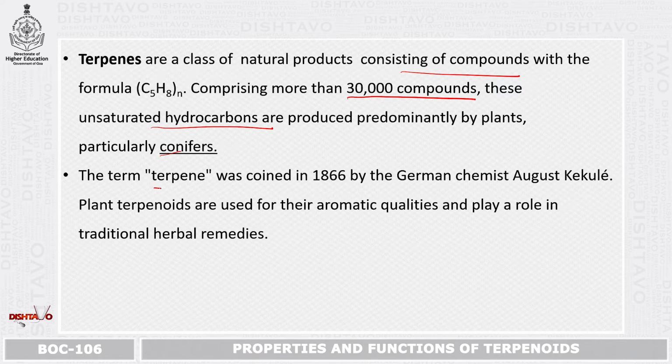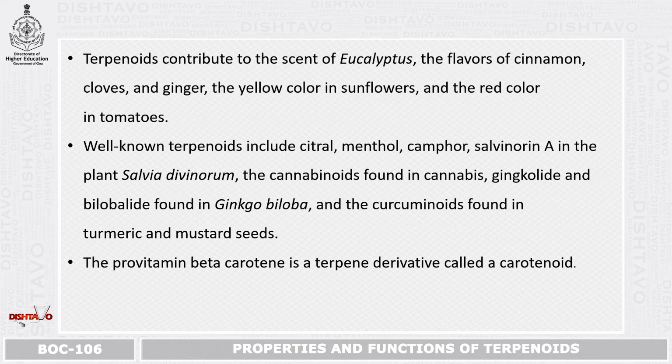Actually, the term terpene was coined by a German chemist, August Kekulé, in the year 1866. According to him, plant terpenoids are used for their aromatic qualities, and they play an important role in herbal remedies, mainly traditional herbal remedies.